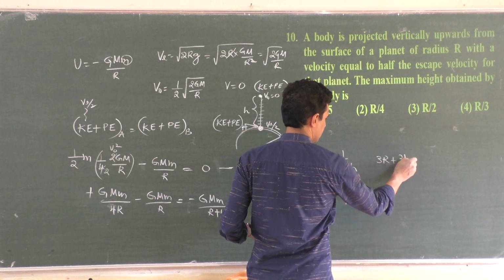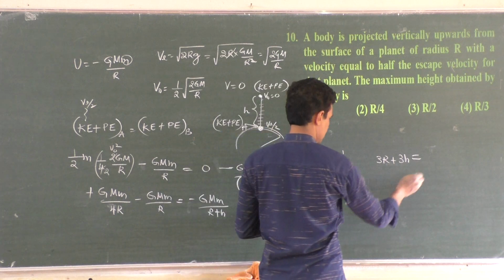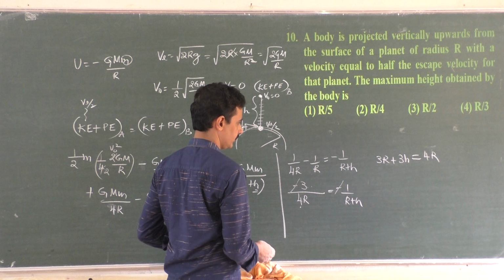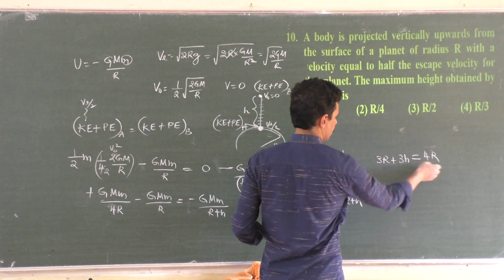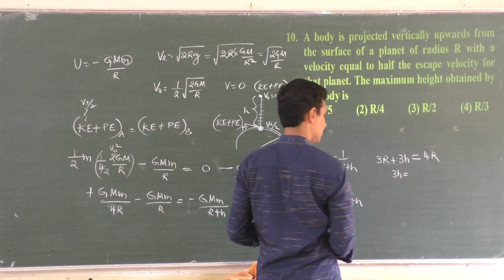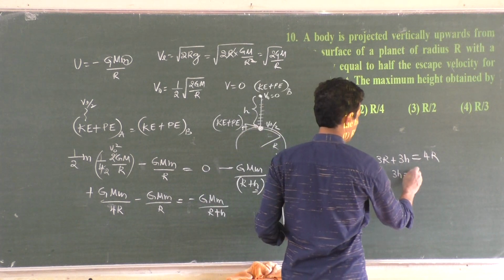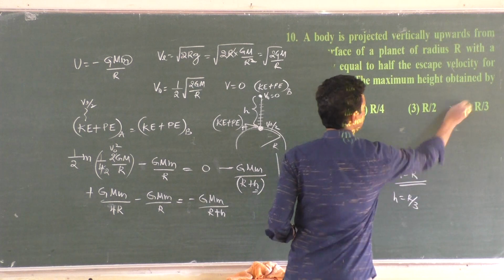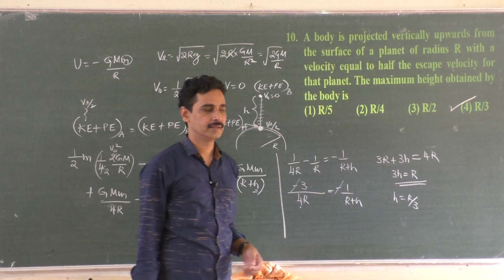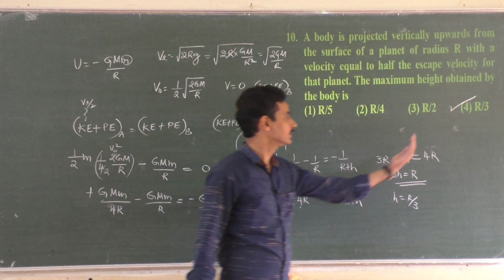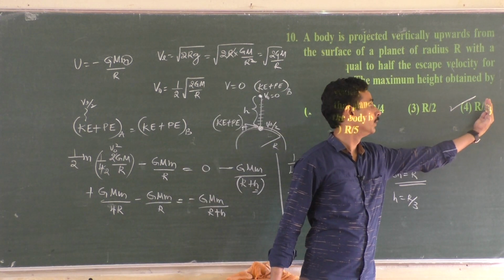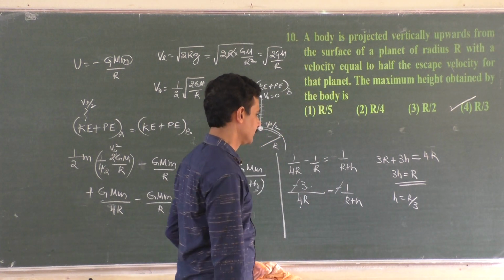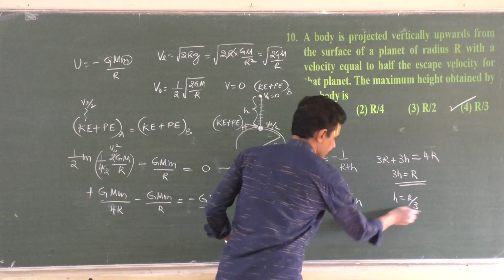3r plus 3h is equal to 4r. What is this? 4r minus 3r. 3h is equal to r. Right? h is equal to r by 3. Yes, that is the answer. This is r by 3, the final answer. Hope you can see this, right? Oh, you can't see the full question? Okay, let me see. So h is equal to r by 3. That is the final answer.